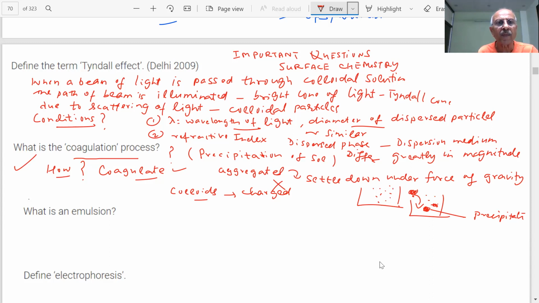Any doubt? These are questions that have already been asked in different papers. We are revising them. What is an emulsion? We have just defined it. You have a dispersed phase, you have a dispersion medium. What do you mean by an emulsion? What is your answer?